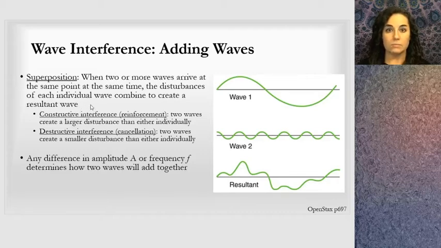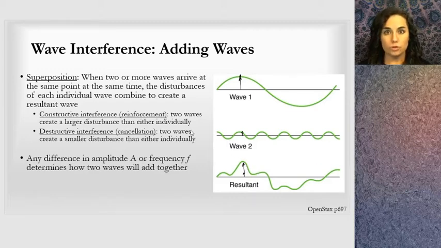And this may seem simple to you. What we're going to do is add waves in a very intuitive way, maybe. Notice I have two waves here, and they don't have the same wavelength and they don't have the same amplitude. At any point in space, though, they do have their own amplitude. And if I pick this one point in space, notice that they both have displacement above the undisturbed position. And when I add those two things, they will add up to the resultant wave. And this happens all across the wave.